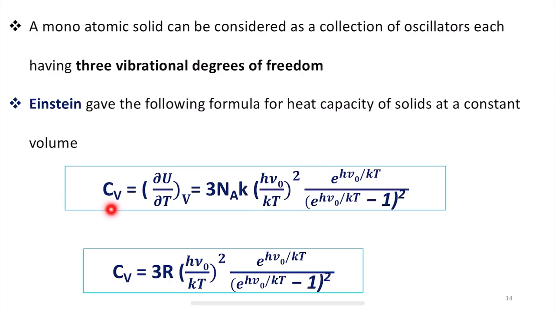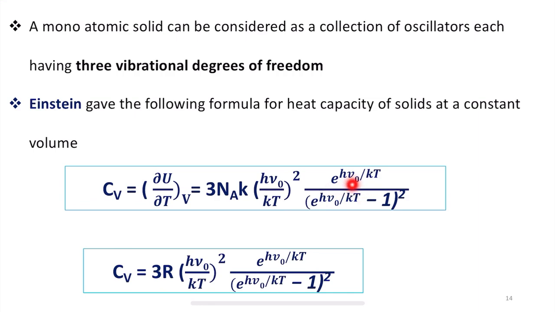So Cv, the heat capacity of solids at constant volume, is equal to dU divided by dT at constant volume, which is equal to 3 NA k into (h nu naught divided by kT) to the whole square